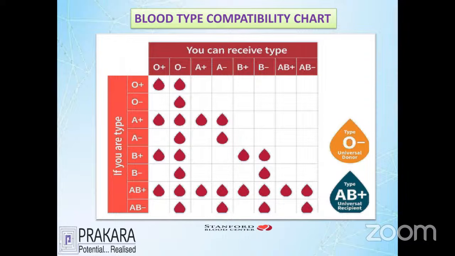Let's come to the point of AB groups. We see that AB groups have the possibility of accepting from all. They can receive blood from everybody. This is the phenomenon where people accept blood from anybody, called the AB recipient, or acceptor. So we can say that the AB recipient can accept blood from A group, B group, AB group, whatever it may be. One important phenomenon is that positive can give to positive, and negative can give to negative. This is one of the important concepts you should understand here.